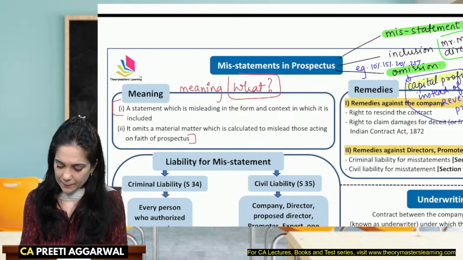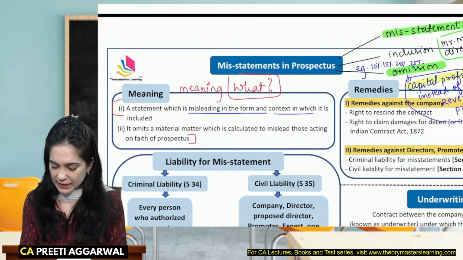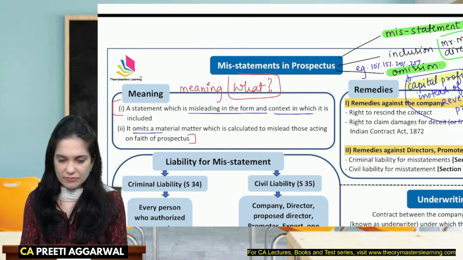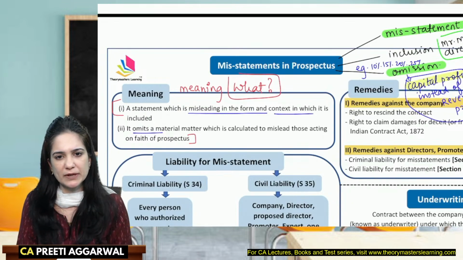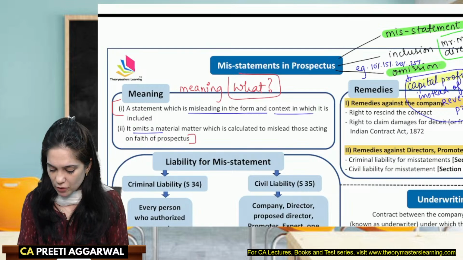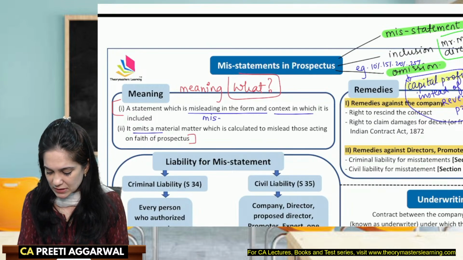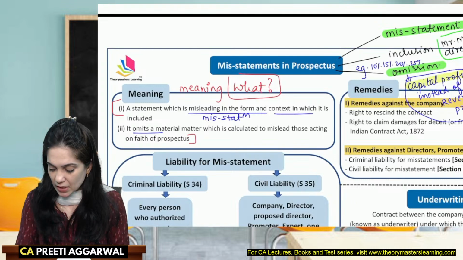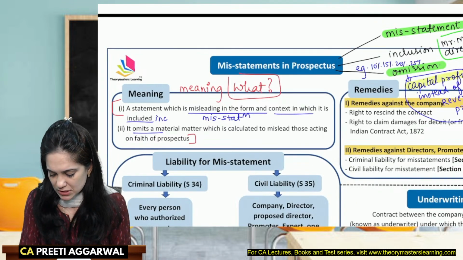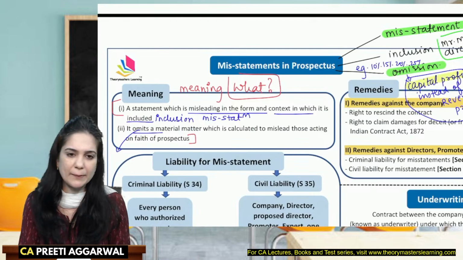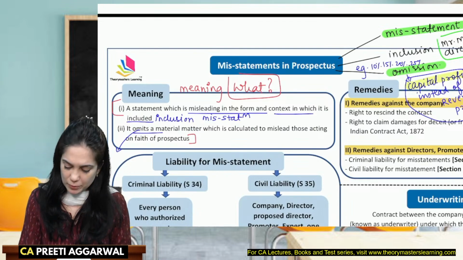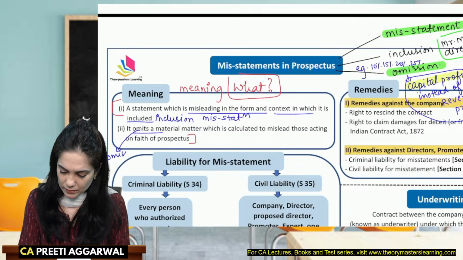Prospectus is misleading if it is misleading in the form and context in which it is included, or it omits a material fact, and this will lead to misleading those who are acting on the faith of the prospectus. So misleading in the form, that is misstatement. This is what I explained, average dividend. And inclusion, this again I explained with the Mr. Mukesh Ambani example. In omission, I explained the example of capital profits used for dividend instead of revenue profits.